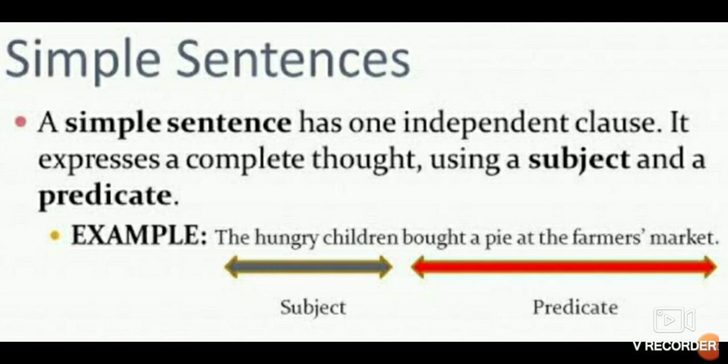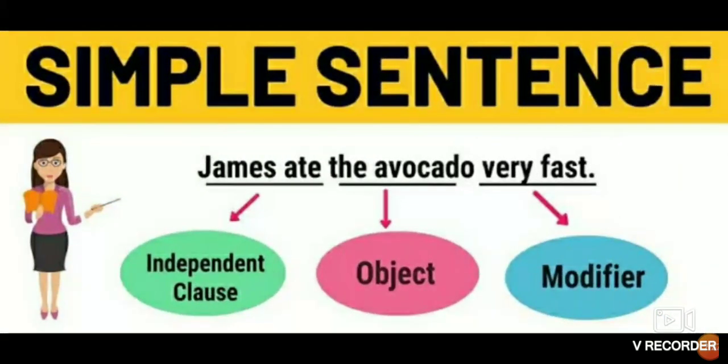In the beginning we have seen every sentence has a subject and predicate. Okay. Now you can see here, the hungry children bought a pie at the farmer's market. So the hungry children is the subject, and bought a pie at the farmer's market is the predicate. So here you can see a simple sentence is a sentence which has one independent clause.